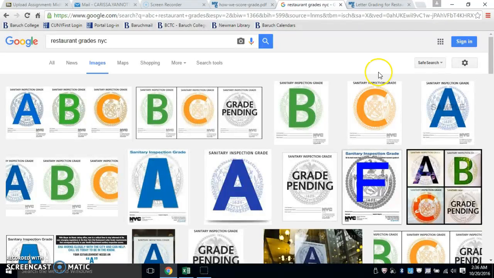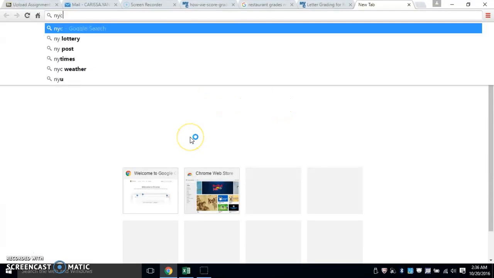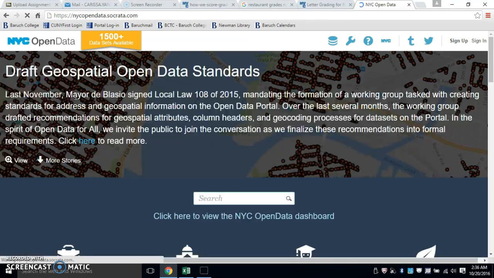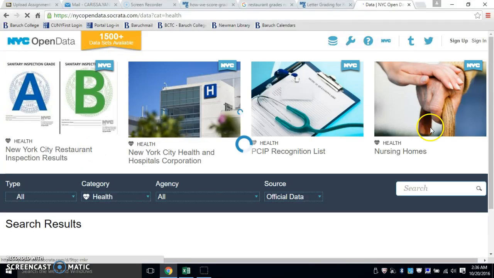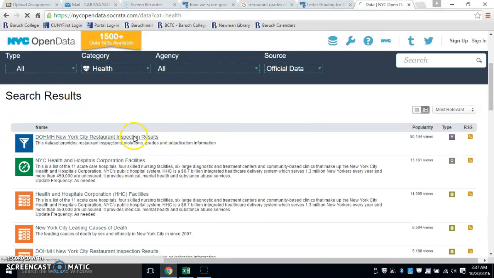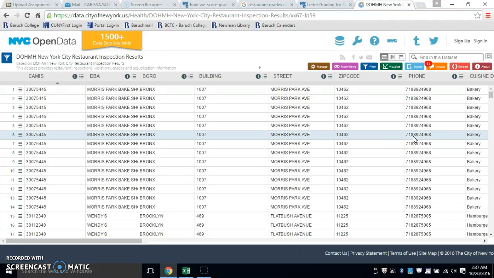So I just want to show you quickly where I got this information. I got it from New York City Open Data, so we just want to Google that. And I really was having trouble finding where I can find data sets that will download into Excel and actually make sense. Then mine was at health. So I highly suggest New York City Open Data, and mine was the first one. My old CIS professor actually recommended this.